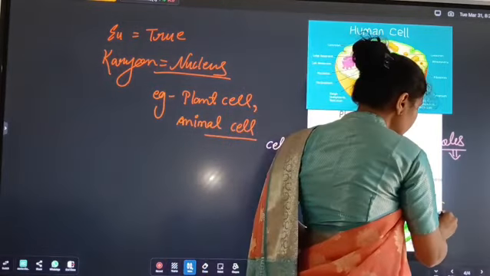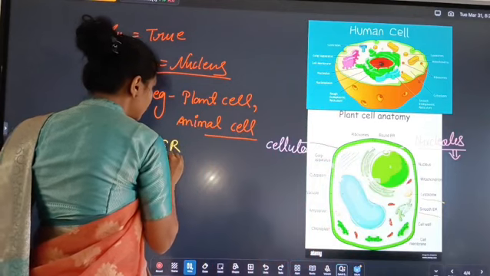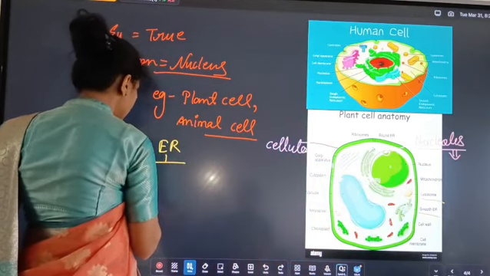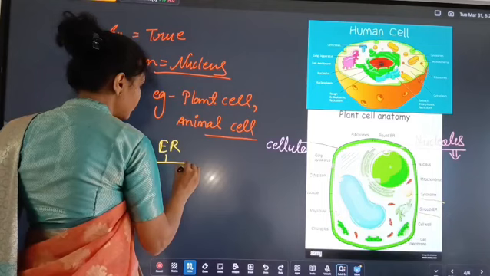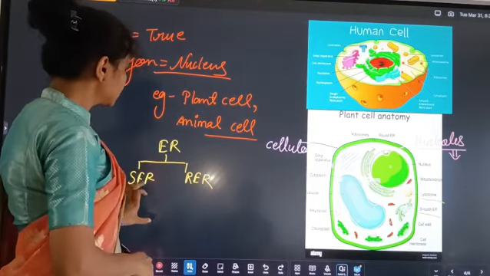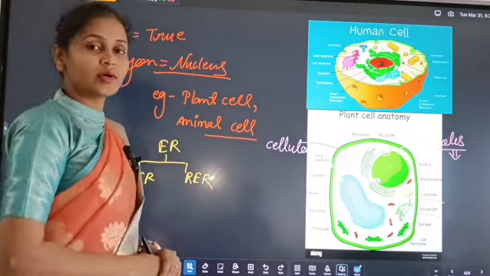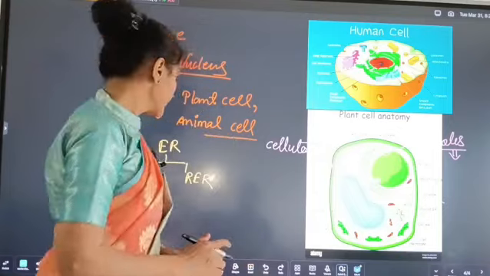The endoplasmic reticulum is of two types: SER and RER. SER stands for smooth endoplasmic reticulum and RER stands for rough endoplasmic reticulum.